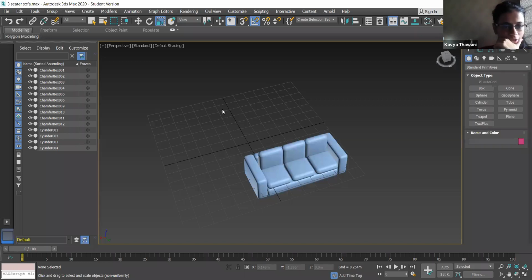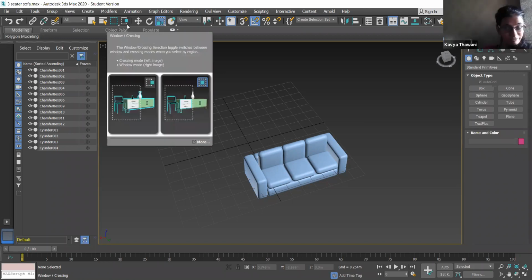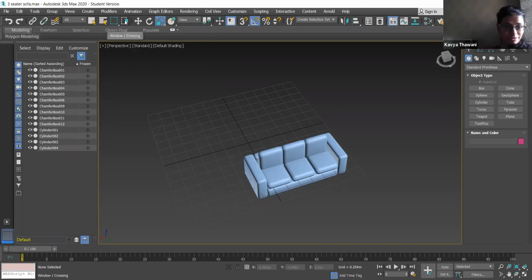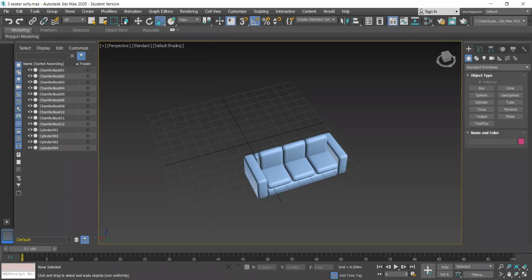Fatima, I was telling you about selection. Here is the option. You can see object paint in your toolbar. Above, you can see there are two dotted boxes, window and crossing. In AutoCAD also there are two options, window selection and crossing selection. You remember that from AutoCAD? No, actually. Okay, I'll tell you.